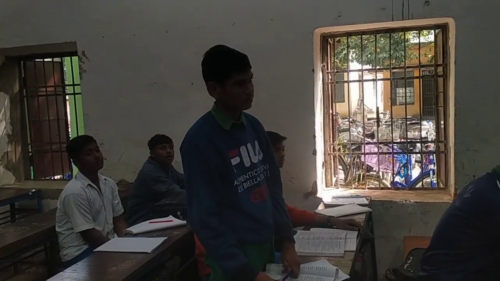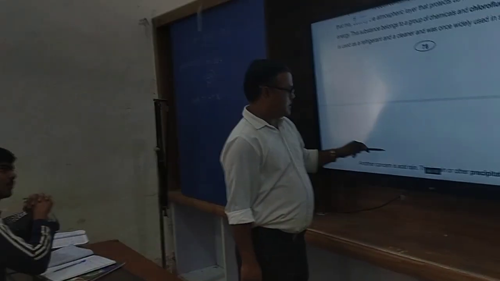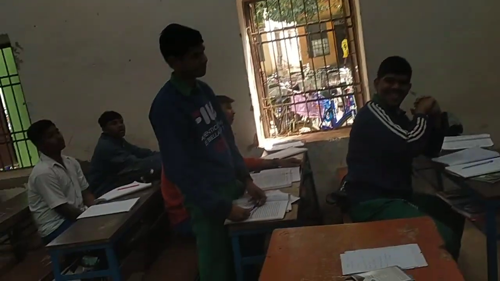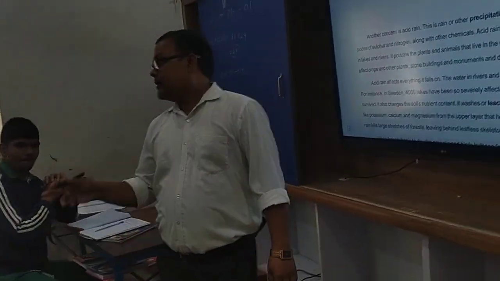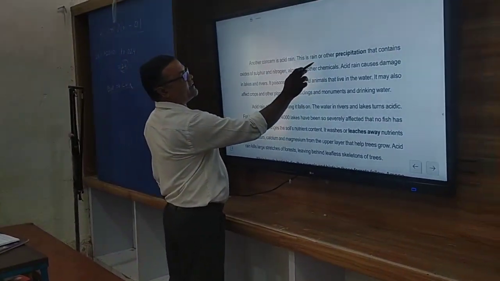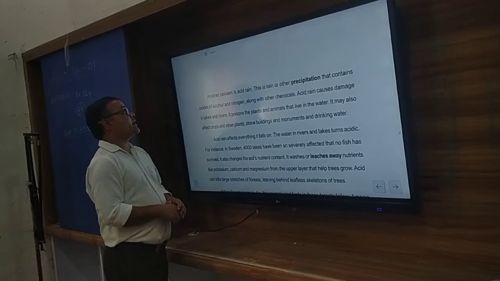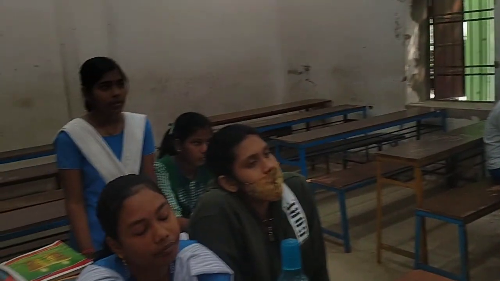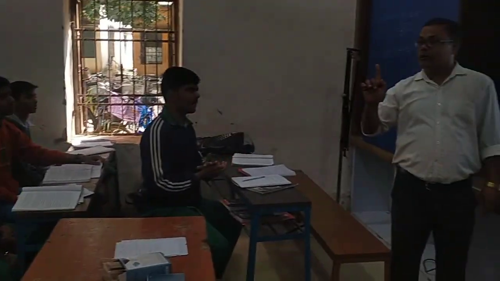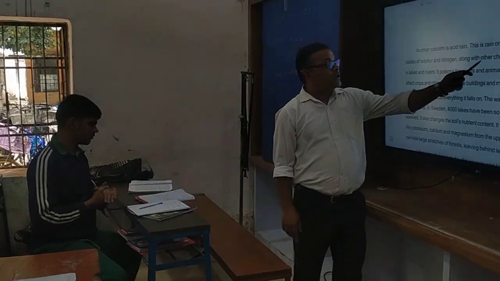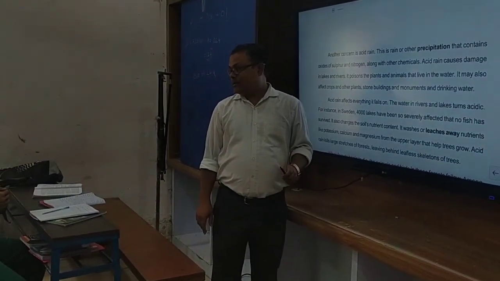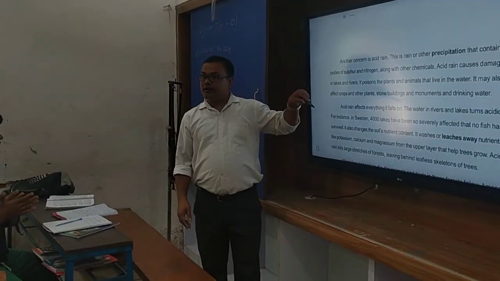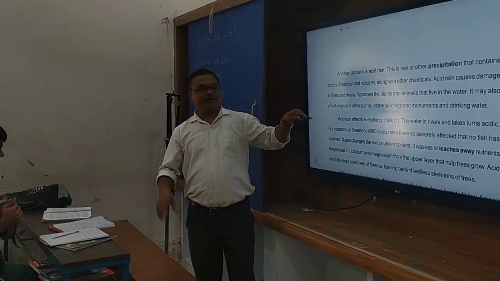Thank you. Acid rain. Another concept is acid rain. This is rain or other precipitation that contains oxides of sulfur and nitrogen. It is the most important line. Acid rain contains oxides of sulfur and nitrogen, along with other chemicals.